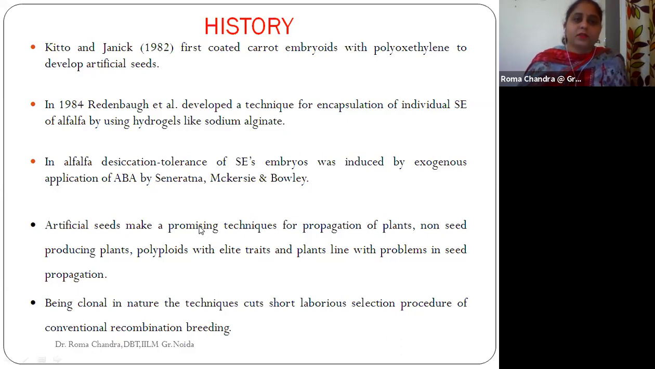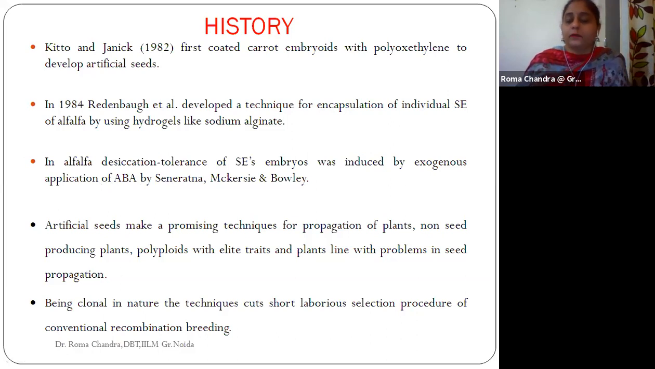Later, in 1984, Redenbaugh et al. developed a technique in which an individual somatic embryo was encapsulated using hydrogels like sodium alginate, and this was seen in alfalfa. With this technique of encapsulating somatic embryos in alfalfa, they also found the role of abscisic acid.